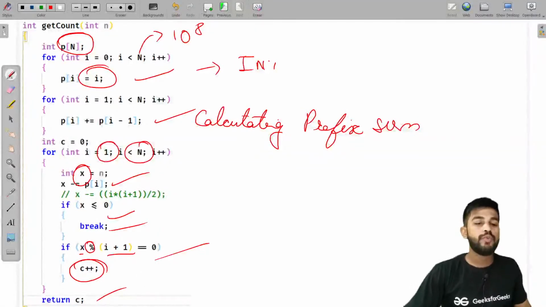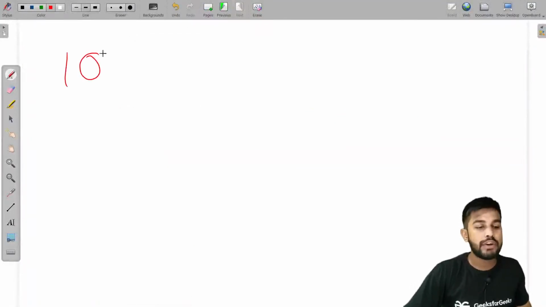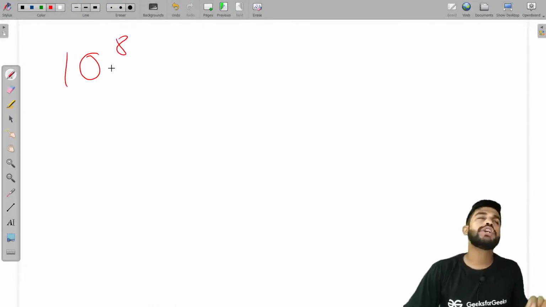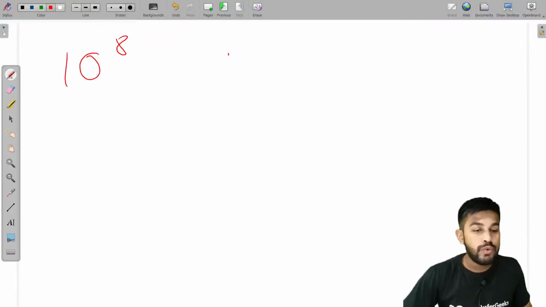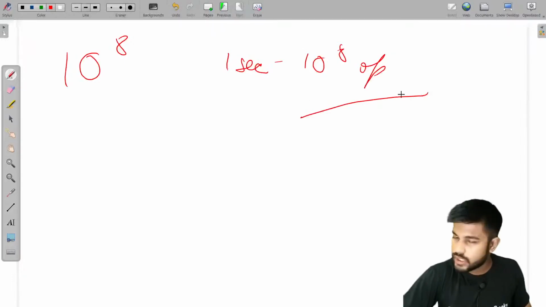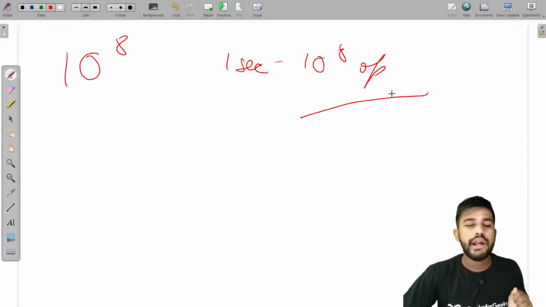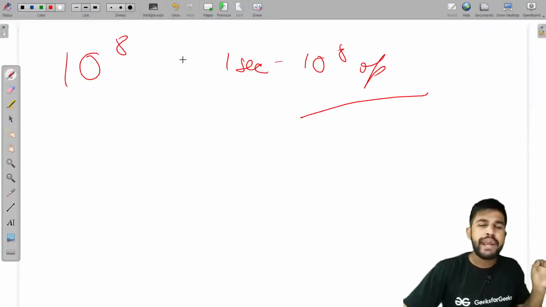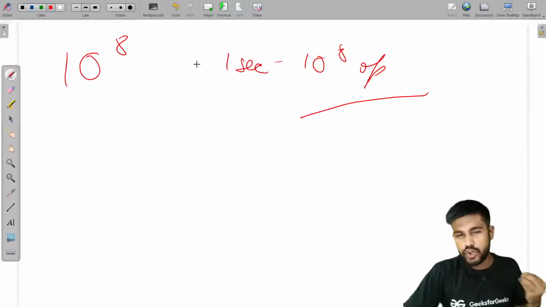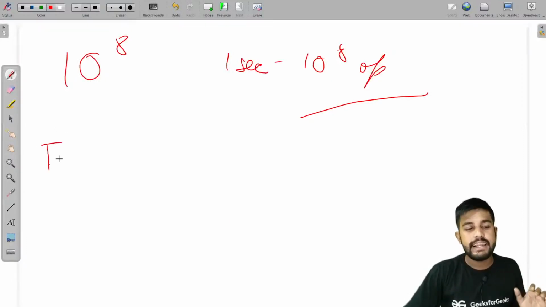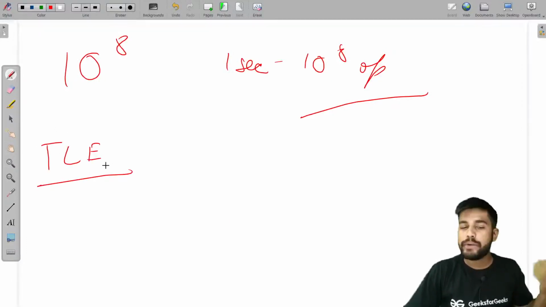But this loop would go from 10 to the power 1 to 10 to the power 8 at worst case, because n's maximum value is 10 to the power 8. So in 1 second we can perform 10 to the power 8 operations. This is good to go. But it might be the case that without a little bit of optimization, we might get a TLE. And how can we do better than this?